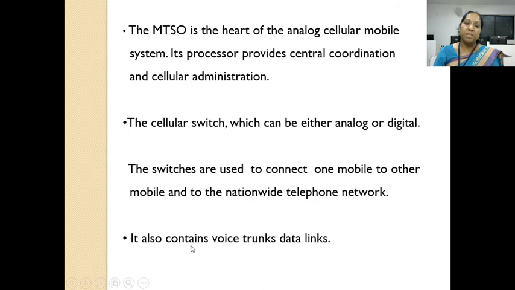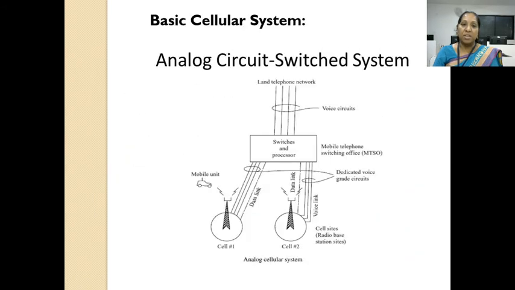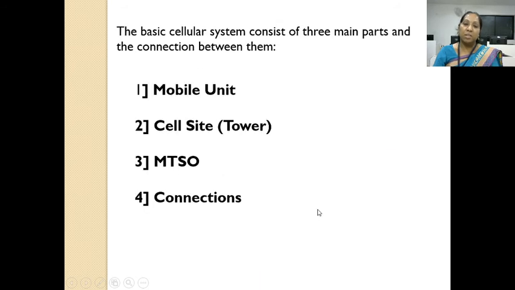It contains voice trunks and data links. I have just told you, MTSO also consists of what? Trunks. You can see here, these are nothing but the trunks. Trunks means wires, voice circuit. Data link, it is a wireless link. Okay, here also you can see data link as a wireless link. This is voice link, or you can say voice circuit.